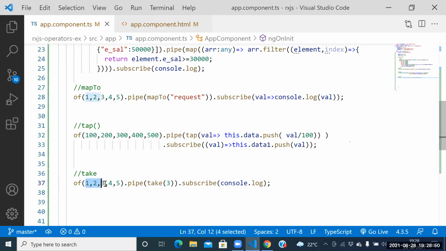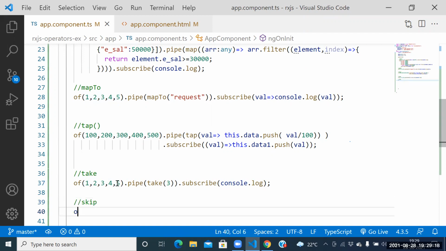Guys, next one. Totally how many values do we have? 5 values. But I want to skip the first three. See this one here, 1, 2, 3. I want to skip. If I skip, how many values do we have? Two values. What are the two values? 4 comma 5. So this operator, what do you call? Skip.